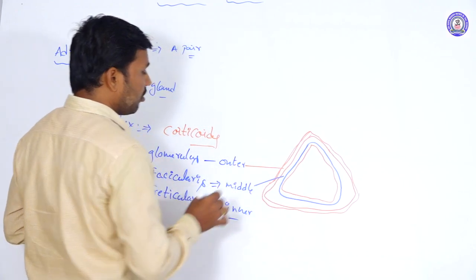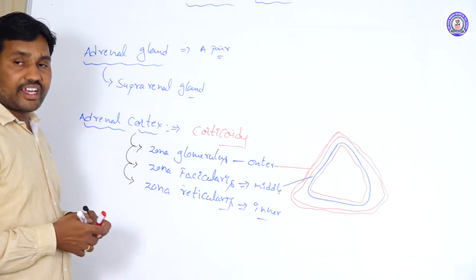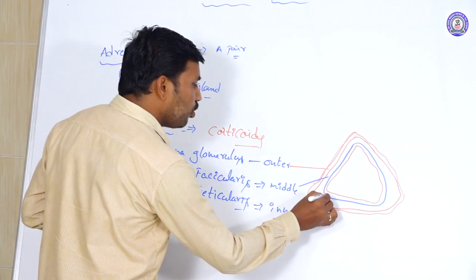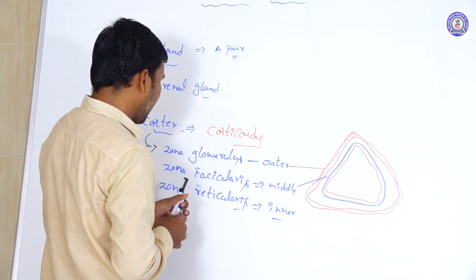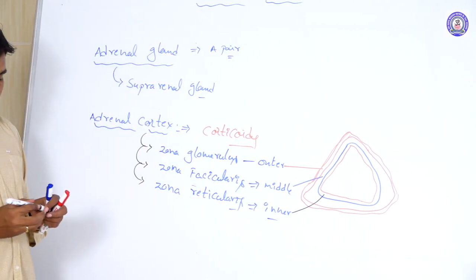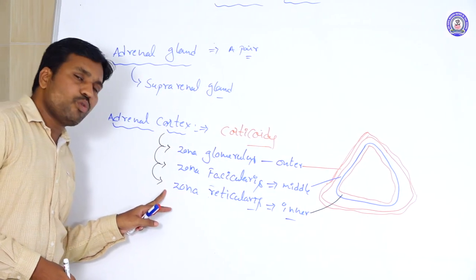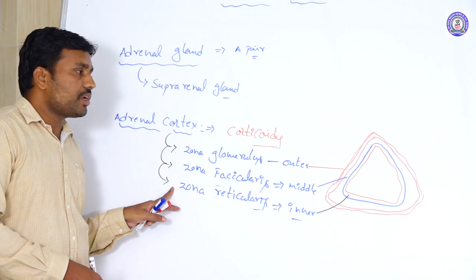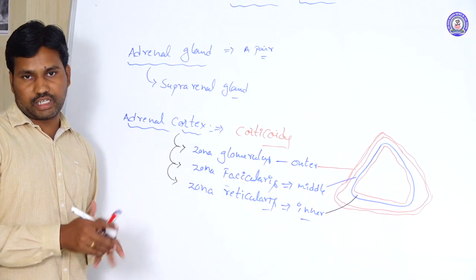The middle part of the cortex is called the zona fascicularis. And the innermost part is called the zona reticularis. So these three specific zones are present in the adrenal cortex region.